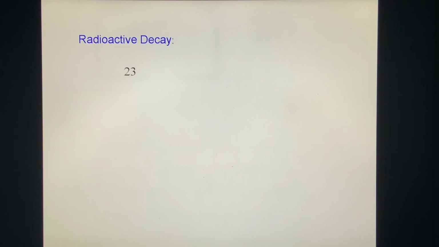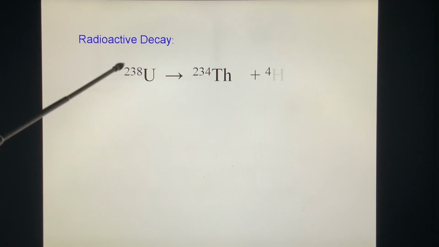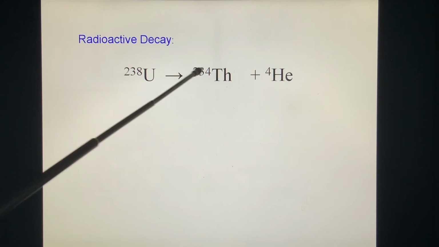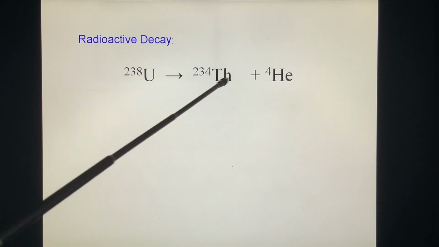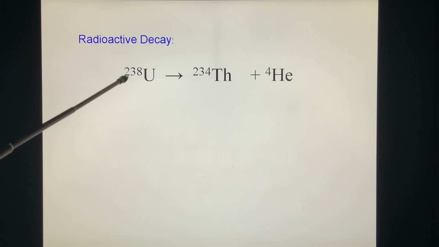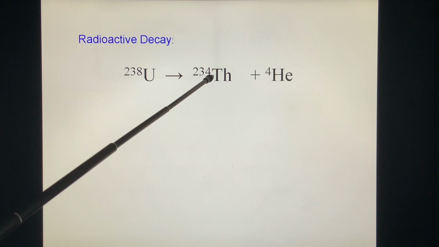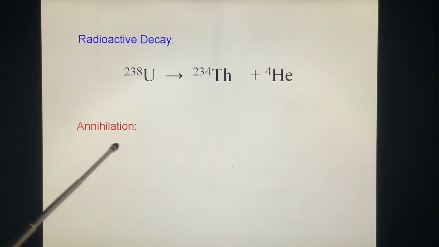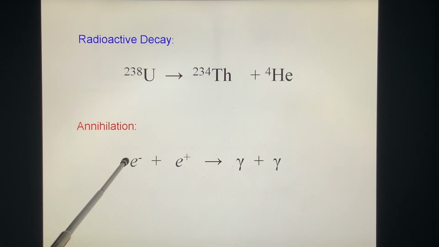Radioactive decay. Uranium-238 decays to thorium-234 plus helium-4. You see the charge: this is 92 protons, this is 90 protons, and helium has 2 protons. Put together, the charge is conserved. Annihilation. The electron plus a positron, negative plus positive, become two gamma rays, which are neutral.